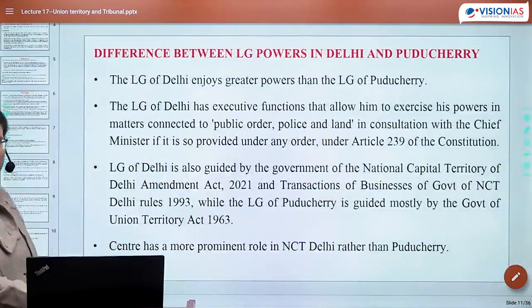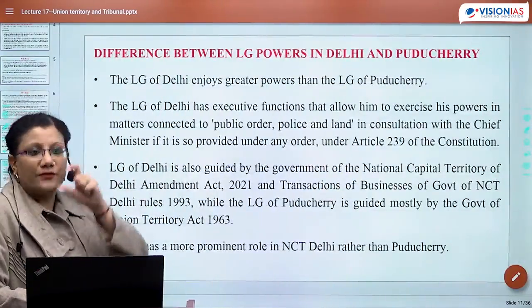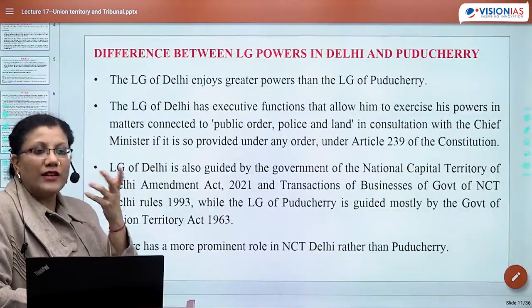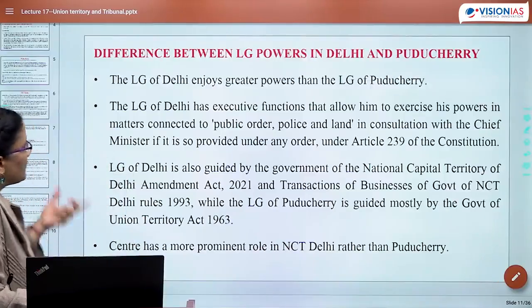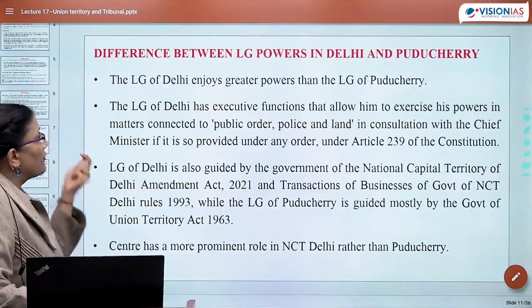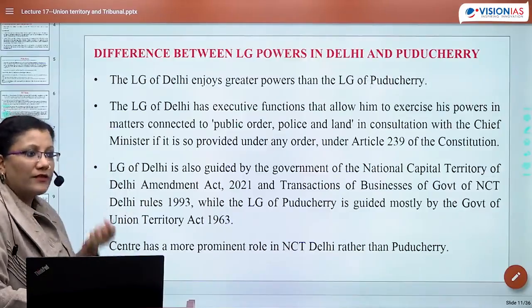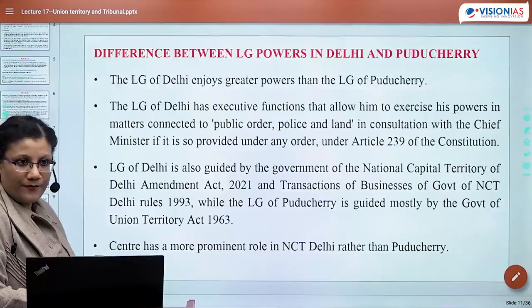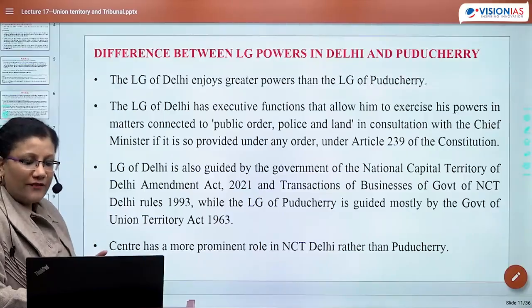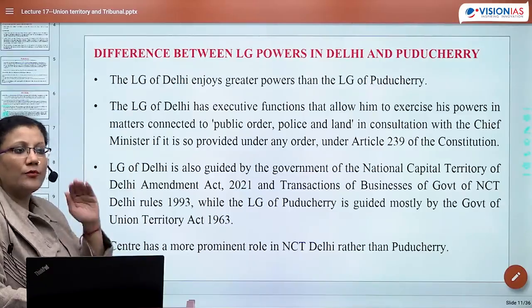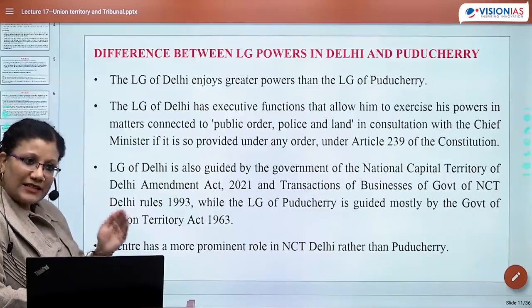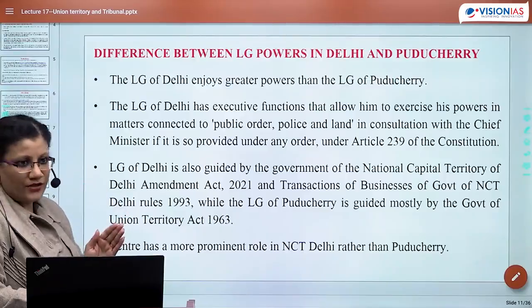Now comes a very important question. What is the difference between the status or the nature of administration of Puducherry and Delhi? So what is the difference? Point number 1. LG of Delhi enjoys greater power than LG of Puducherry. The reason is very evident because हमने अभी पढ़ा, as far as state subjects are concerned, Puducherry and Delhi Legislative Assembly can take their own actions.